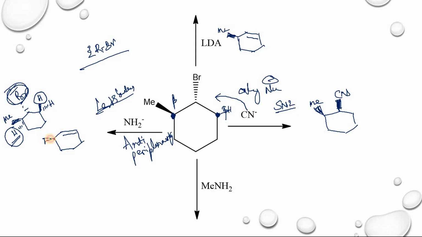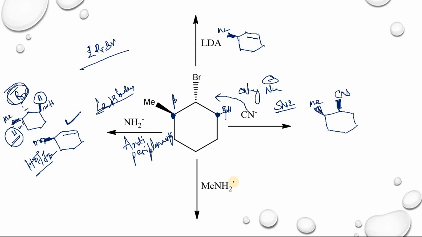Even though you are using a less bulky base, you are getting the less substituted alkene, that is the Hofmann product. You are getting the Hofmann product because here there is no anti-periplanarity. That's why you are getting the Hofmann product.